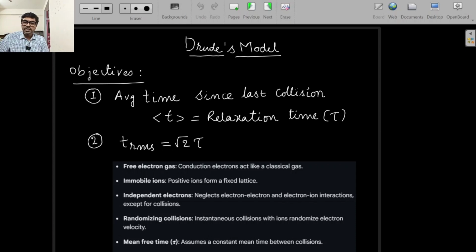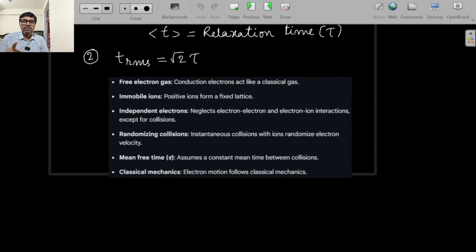Before going for the derivation, the standard assumptions that we made in Drude's model, for me the source is Feynman lectures, where Drude's model has been explained pretty well. The assumptions are these. Number one, free electron gas. Free electrons are a very large number in conductors, 10 power 28 per meter cube. To understand the number, think of the number of people in the world. World population is probably 8 billion. Take 10 billion also, that is basically 10 power 10. Compare 10 power 10 with 10 power 28 per meter cube. That's a humongous number, a huge number of electrons.